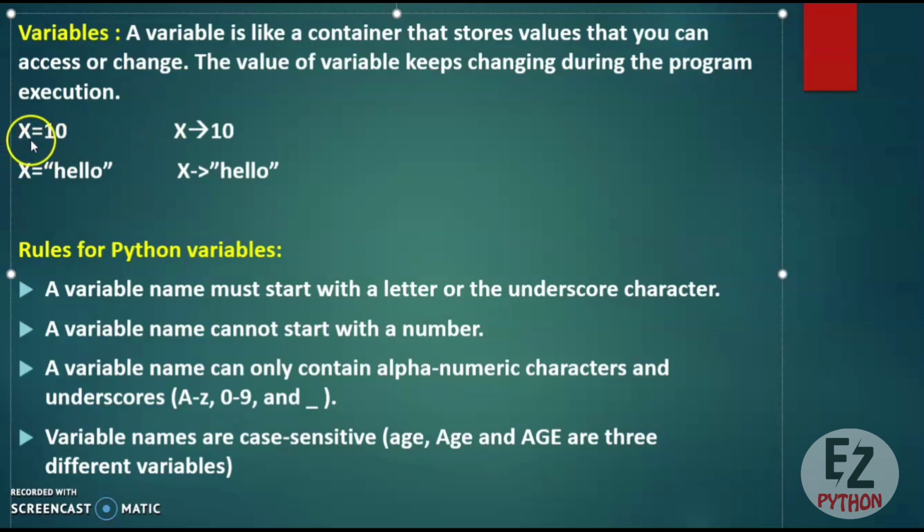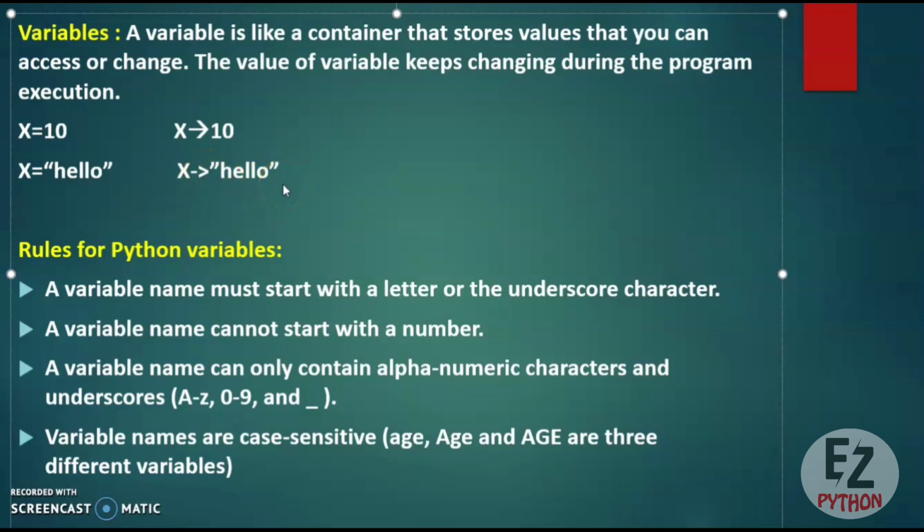Here you can see an example, x equal to 10. That means the x variable is storing the value 10. Now that means x is pointing towards this integer value 10. Now during the program, if you change the value of x to hello, which is a string value, that means now x has started pointing towards this string value hello.